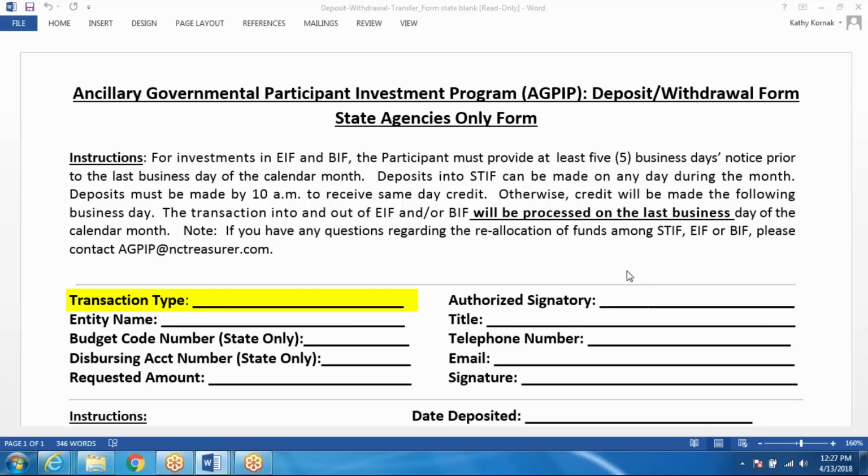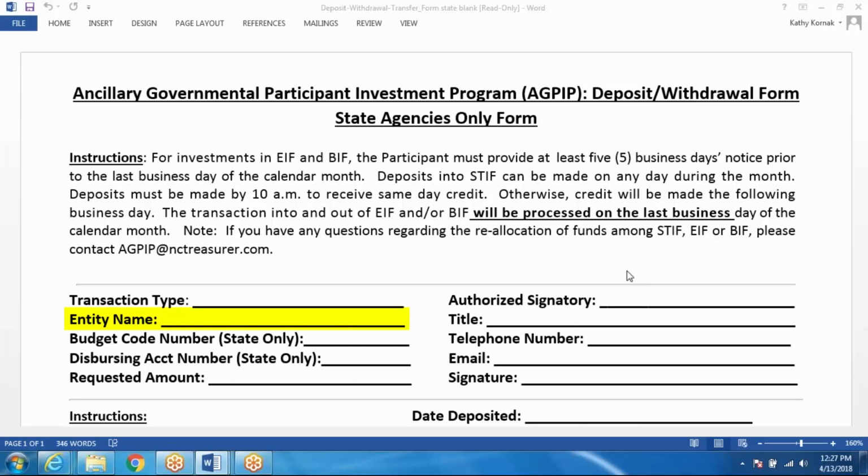There are 3 different transaction types: deposit, withdrawal, and reallocation. On the published version, this will be a drop-down menu to pull from. If you're using a manual version of this document, then you can type in deposit, withdrawal, or reallocation. Deposits are for new monies being added, withdrawals are of existing funds that you want to take out, and reallocations are any movement between existing and new monies between accounts.